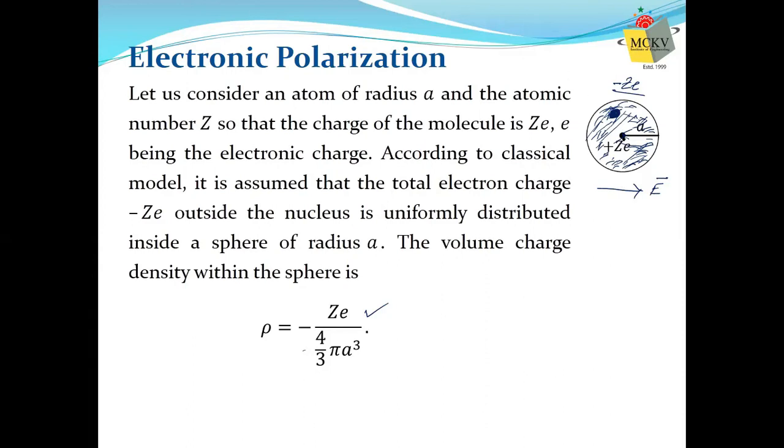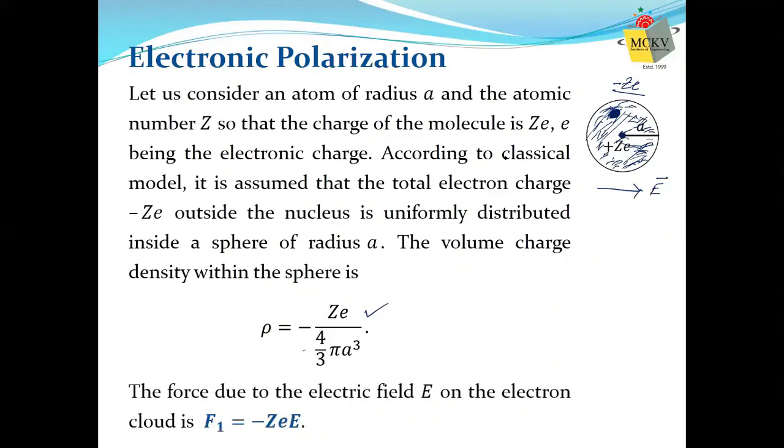That means it will push this nucleus in its direction, and it will repel the electron cloud. So it will try to separate the positive charge from negative charge. Observe, it is now trying to push the nucleus and electron cloud in opposite directions.